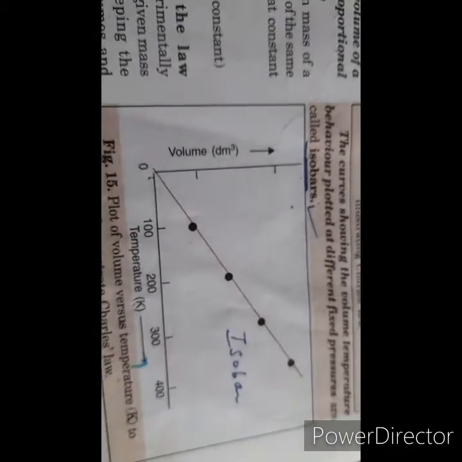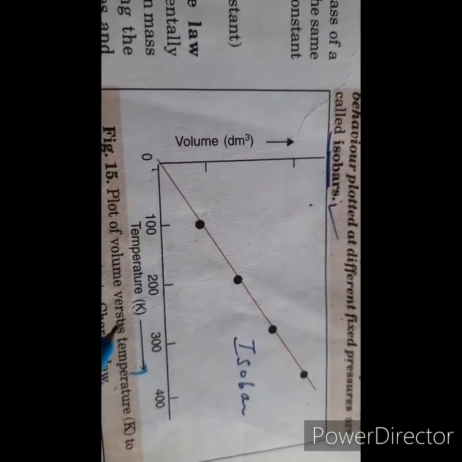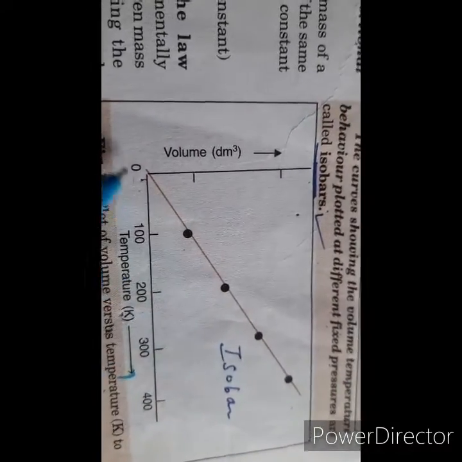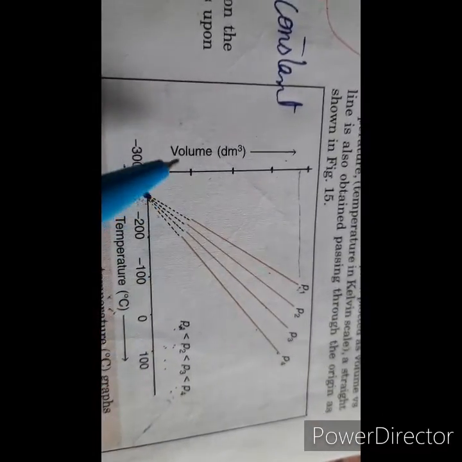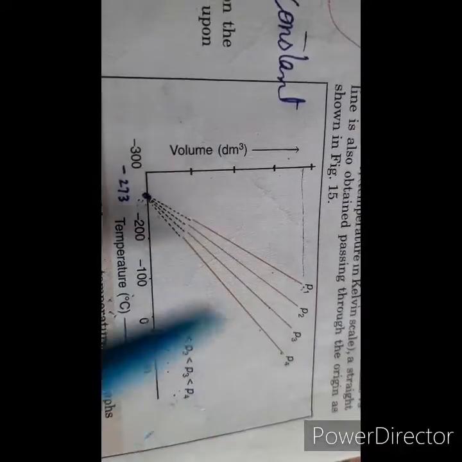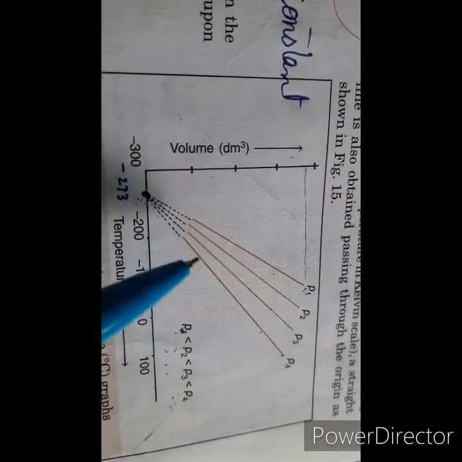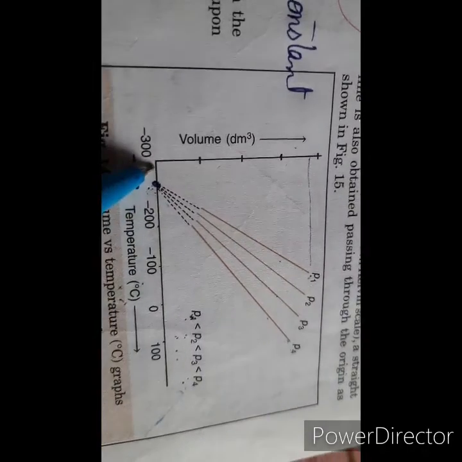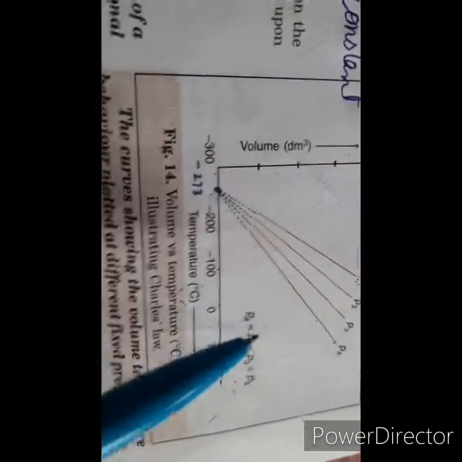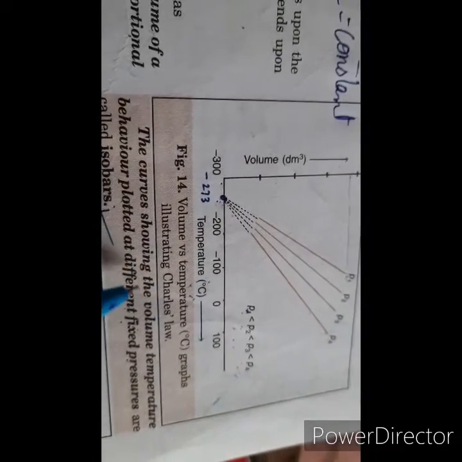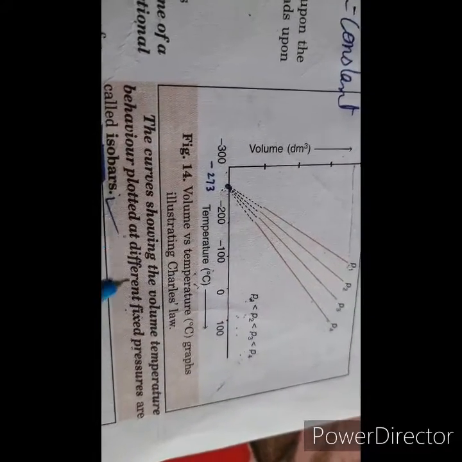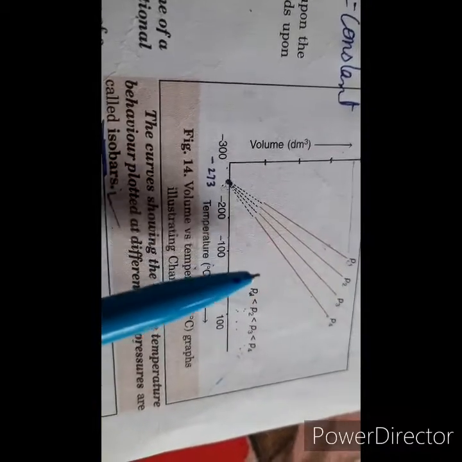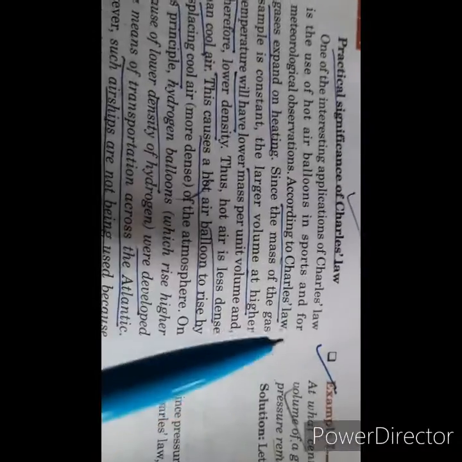Now we see that we can plot a graph between volume and temperature taken in Kelvin. We see a straight line which passes through the origin. Now if we draw a graph between volume and temperature, we obtain these curves, and if all these lines are extrapolated, they all meet at minus 273 Kelvin, which corresponds to 0 volume, right? These curves showing the volume temperature behavior plotted at different fixed pressures are known as what? Isobars.